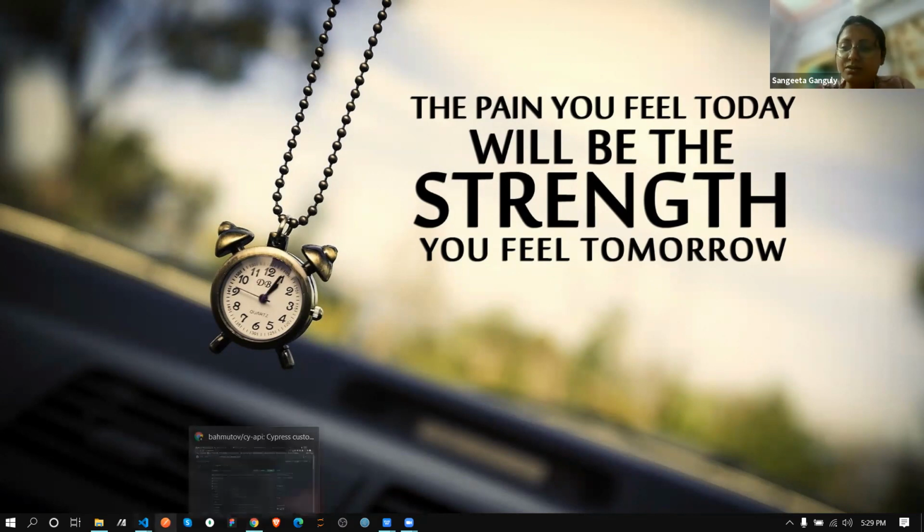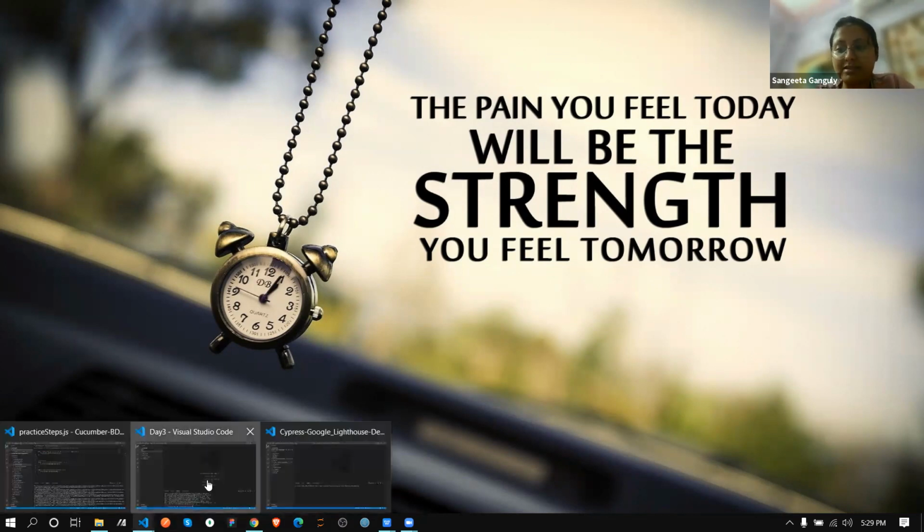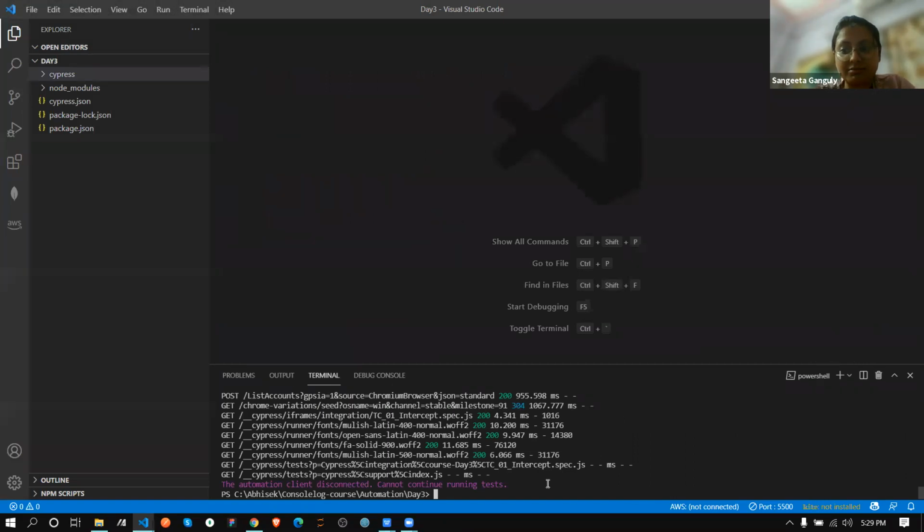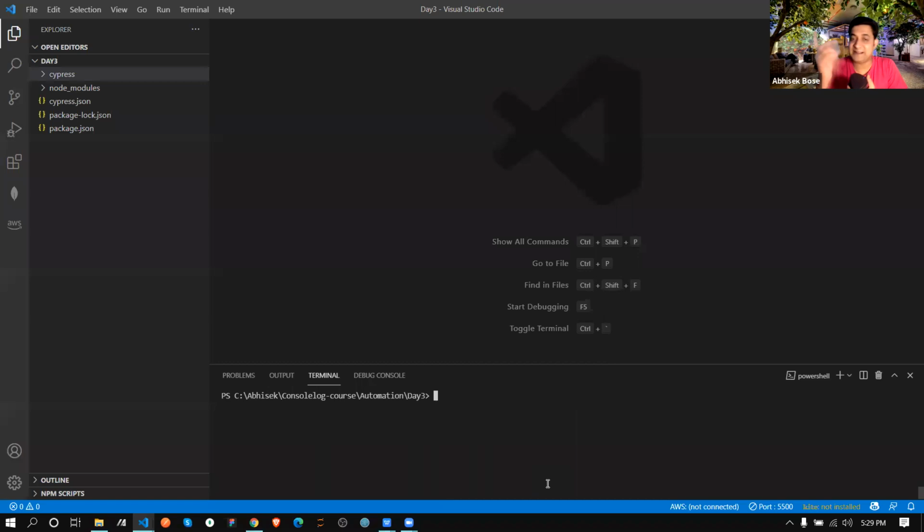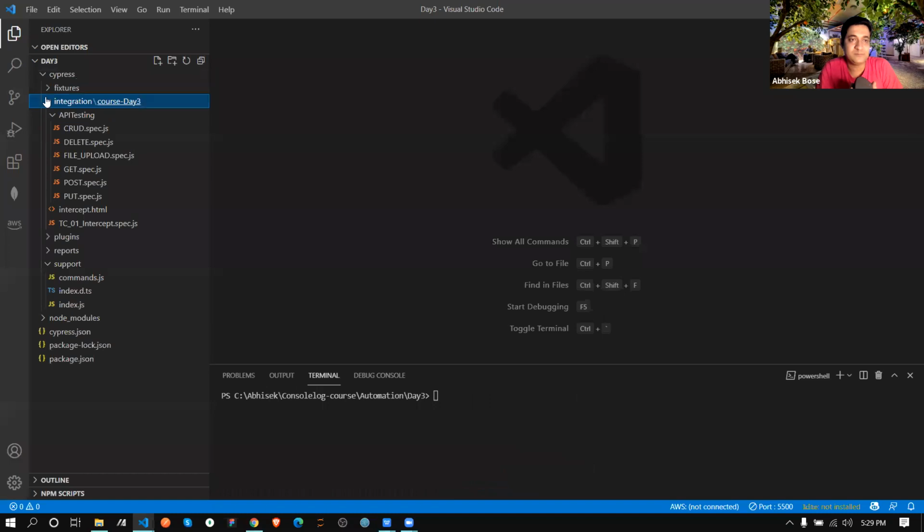In the developer tools, we can see that XHR. Now, how are you going to test that thing? Because that is not API. API is different, XHR is different. So let's see that one. It's very easy, so no issue.